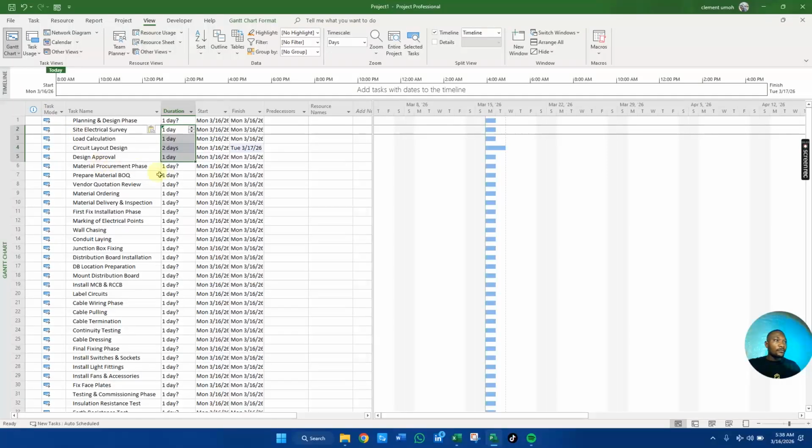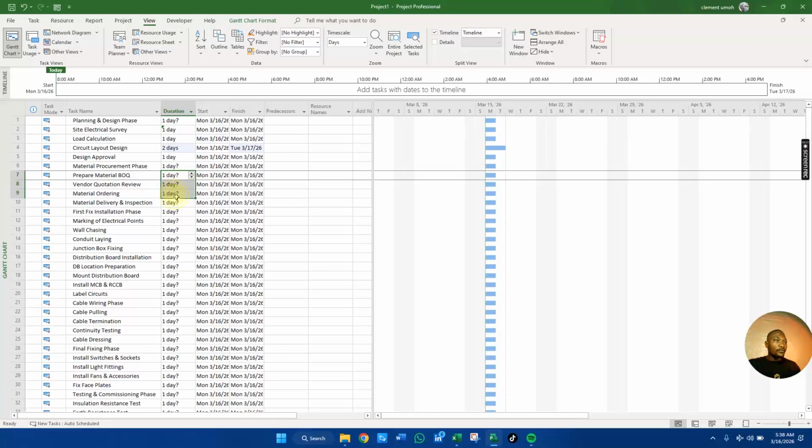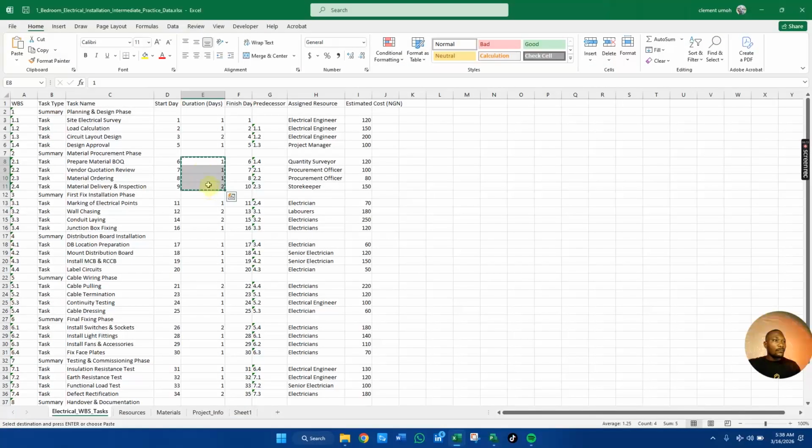Next summary is first fix installation, stopping at junction box.